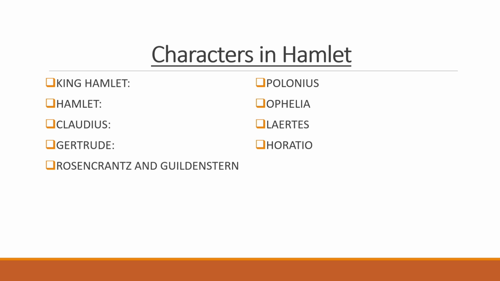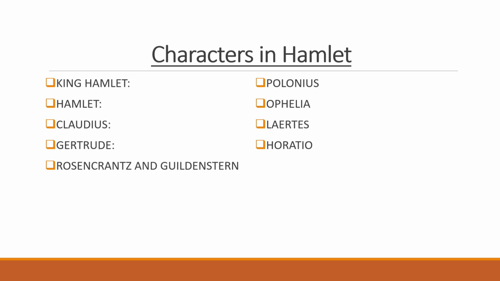Ophelia, Hamlet's love interest and the daughter of Polonius, whose madness and death are a result of the tragedy unfolding around her. Polonius, the Lord Chamberlain and advisor to Claudius, and the father of Ophelia and Laertes, whose death at the hand of Hamlet is another turning point in the play. Laertes, Polonius' son and Ophelia's brother, who seeks revenge for his father's death, leading to a duel with Hamlet.